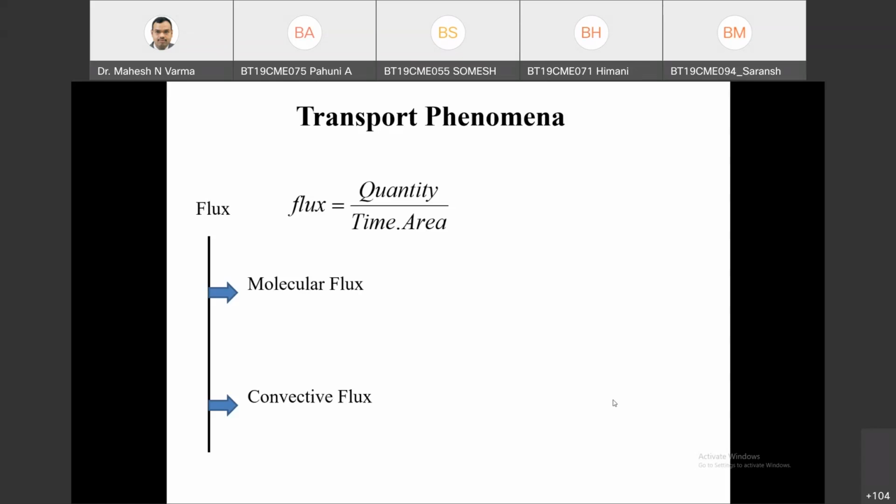Molecular flux can be defined as the number of molecules crossing a unit surface in one direction during unit time. No, that is flux. That can be molecular flux also, that can be convective flux also. What you are telling is a flux. Now, how to differentiate molecular flux and convective flux?